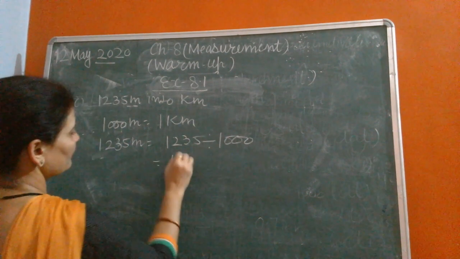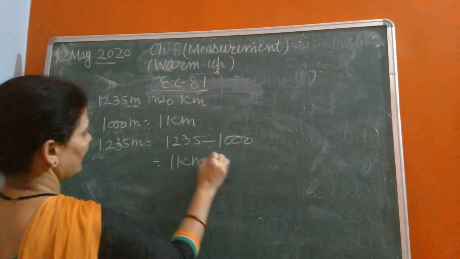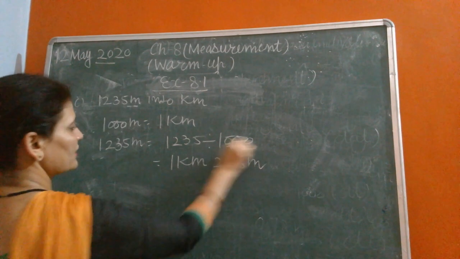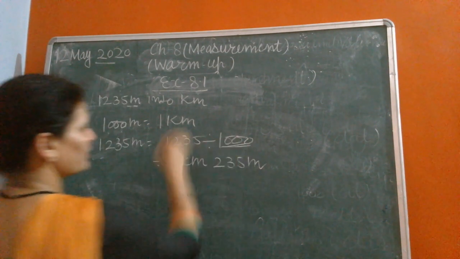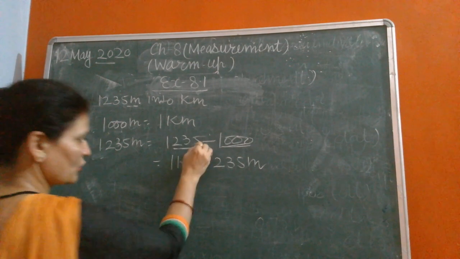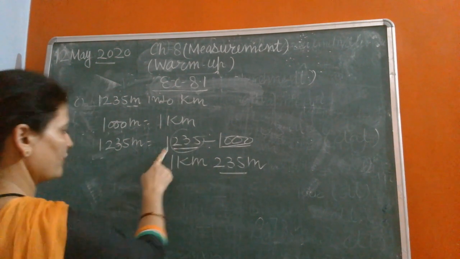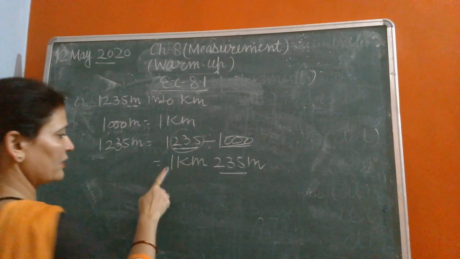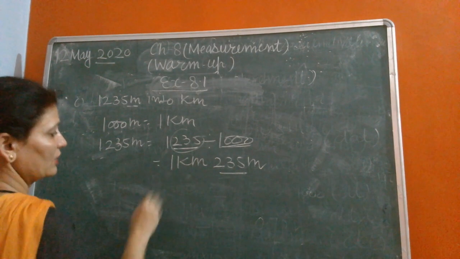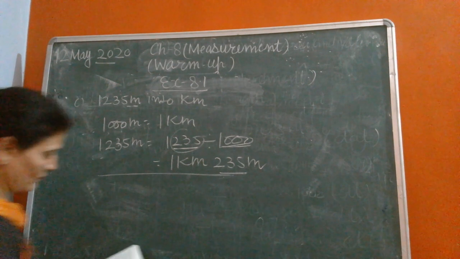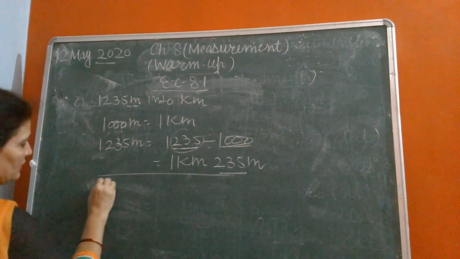If we divide any number by 1000, the last 3 digits will be meter and the leftover digit is kilometer. So, 1 kilometer 235 meter.